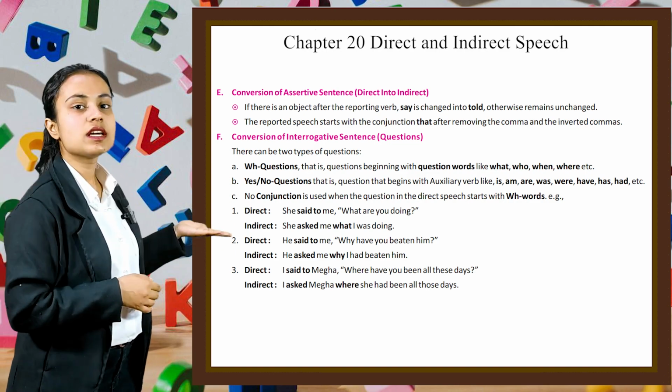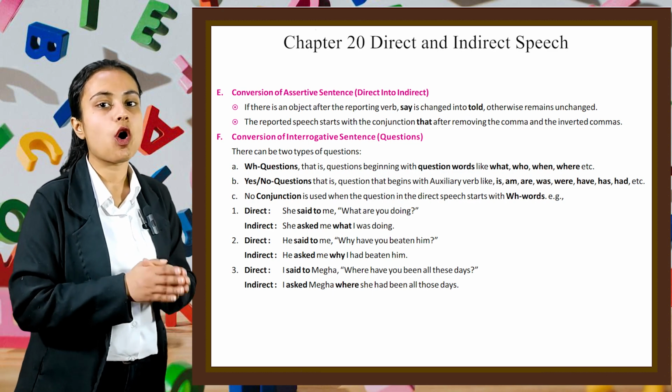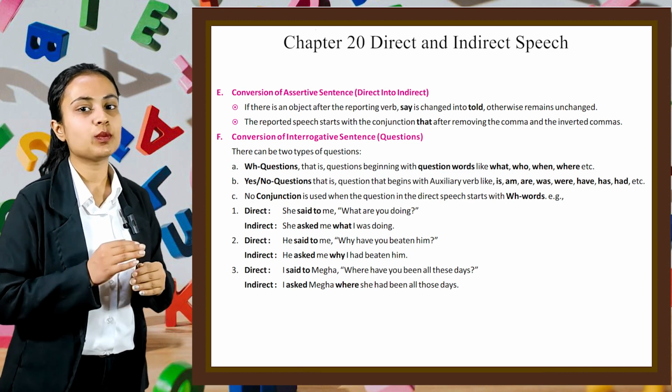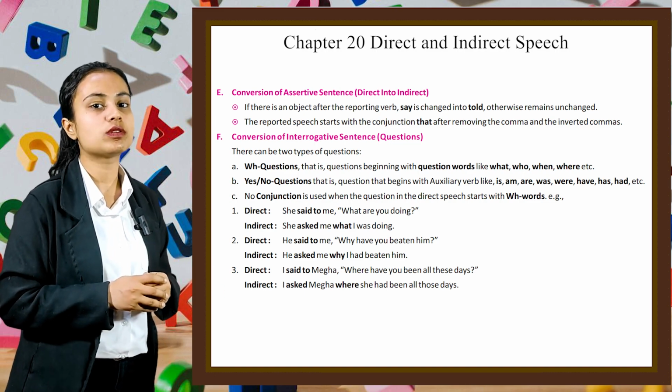Third example is direct, I said to Megha, "Where have you been all these days?" And in indirect, we can write, I asked Megha where she had been all those days.